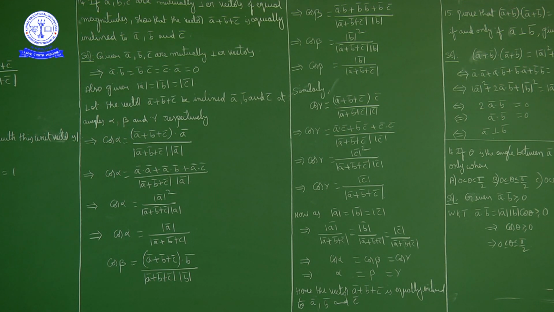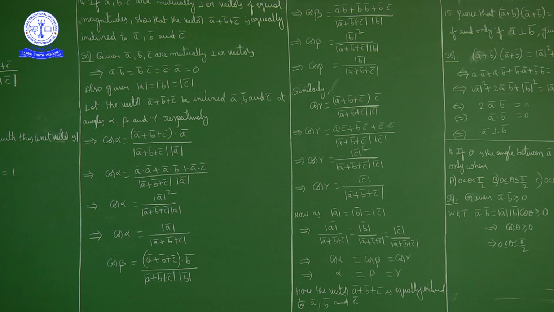What is given here? A bar, b bar, c bar are mutually perpendicular vectors, also of equal magnitude. A bar perpendicular to b bar, a bar perpendicular to c bar, b bar perpendicular to c bar. Magnitude of a bar equal to magnitude of b bar is equal to magnitude of c bar. This is given. What we have to show? Show that the vector a bar plus b bar plus c bar is equally inclined to vector a bar, vector b bar and vector c bar. Means the angle between a bar plus b bar plus c bar and a bar, this angle, and the angle between a bar plus b bar plus c bar and b bar, this angle, and the angle between a bar plus b bar plus c bar and c bar, this angle. These are equal.